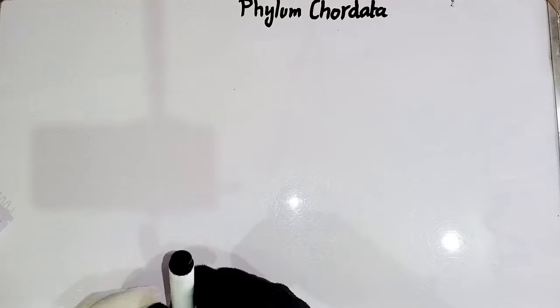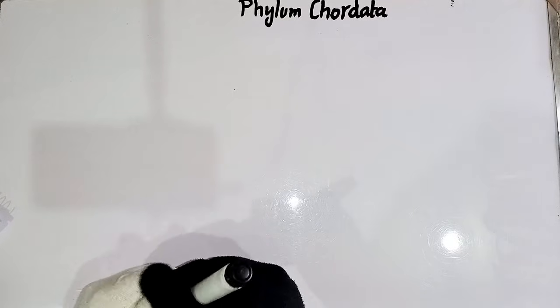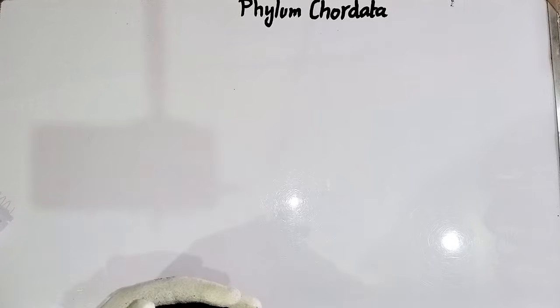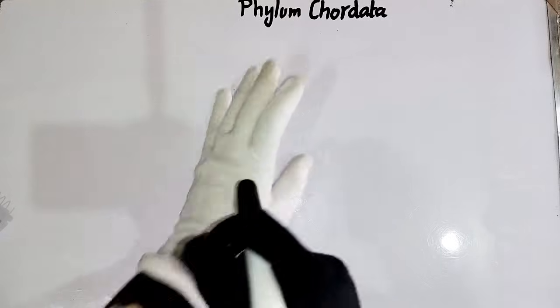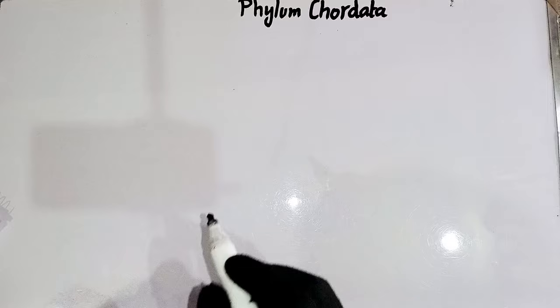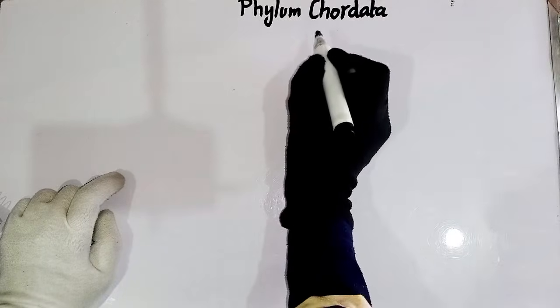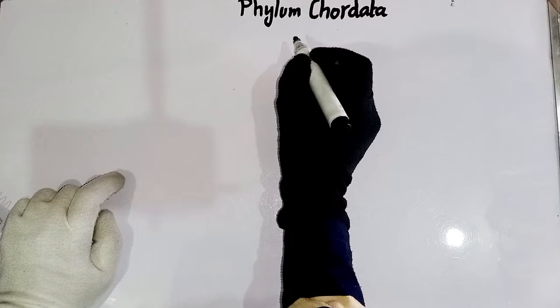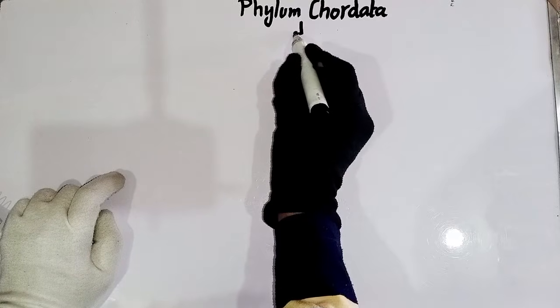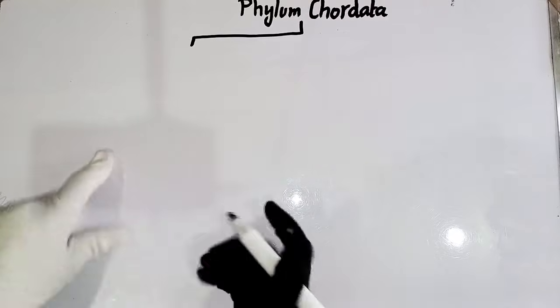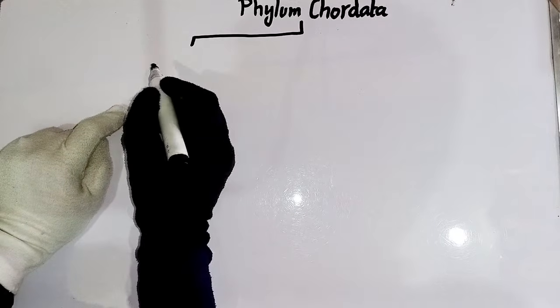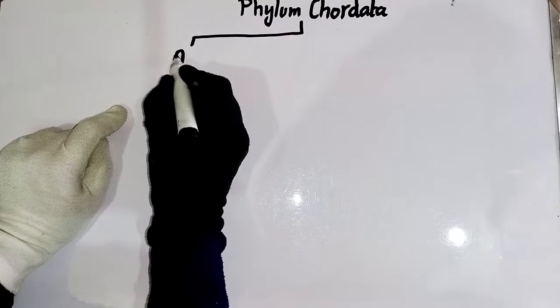Okay guys, in the invertebrates we have discussed so many phyla, such as Protozoa, Aschelminthes, Platyhelminthes, Annelids, Molluscs, and Arthropods. Now we are going to start another phylum, and this is the phylum Chordata. The phylum Chordata is again divided into two main groups. The first one is Acraniata and the second is Craniata. Before discussing the class Pisces, we have to study how this class arose.